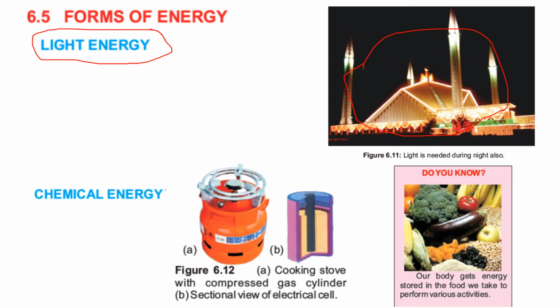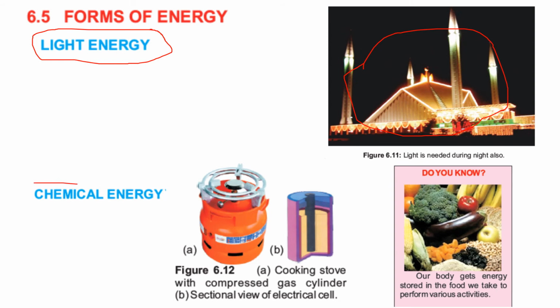Sunlight is basically a natural source of light, and with the help of light we can see things. There are different sources by which we can get light, for example, candles, electrical bulbs, fluorescent tubes, and burning fuels. These are the most common examples of light energy, and a natural source of light that we get from the sun.